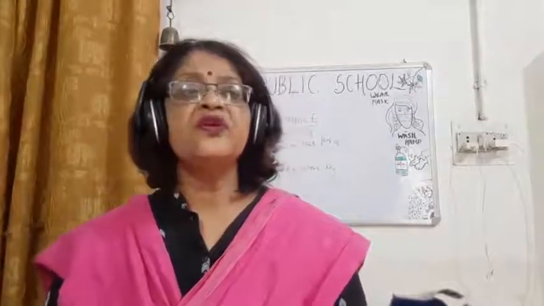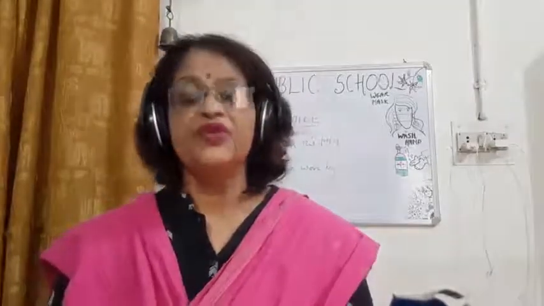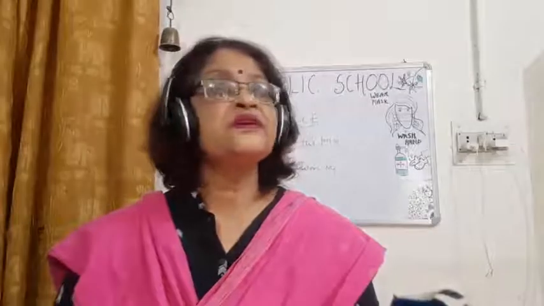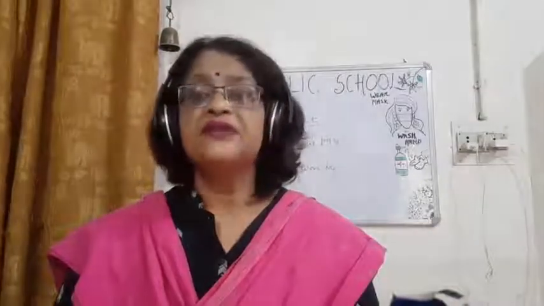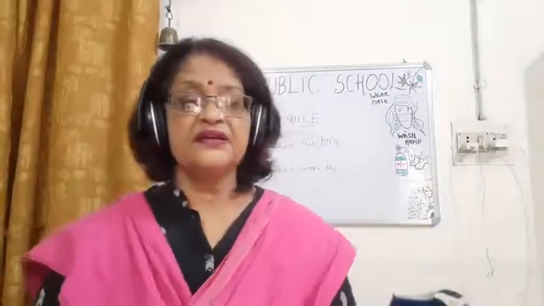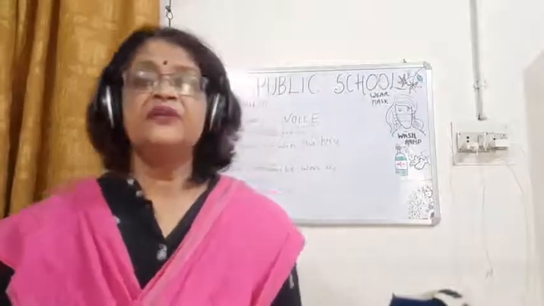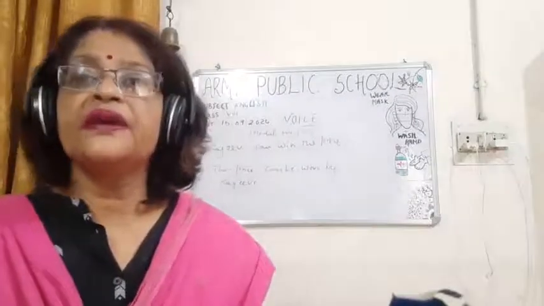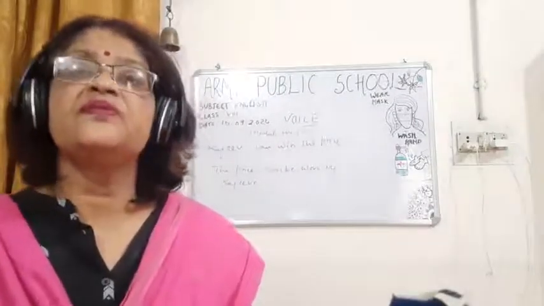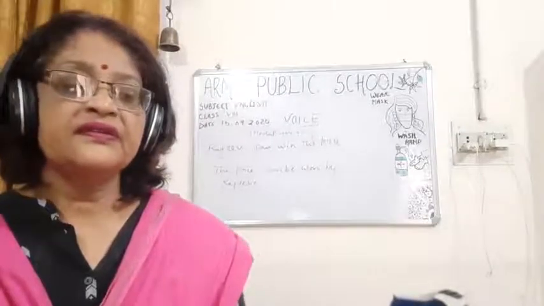And the formula for changing from active to passive voice is modal verb plus be plus V3. Modal plus be plus V3. Okay, so these are some of the modal verbs that will be changed from active to passive. The same modal verb will be used here.